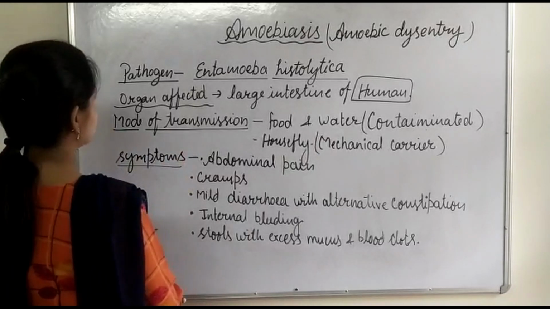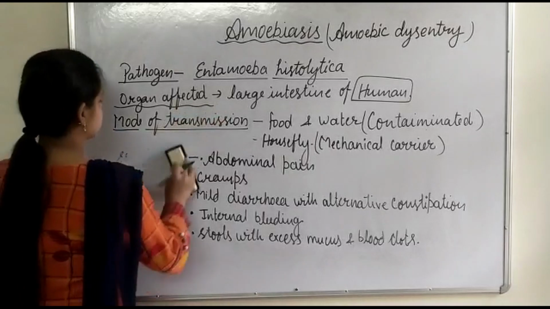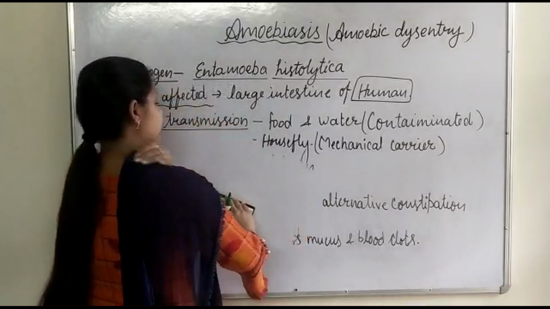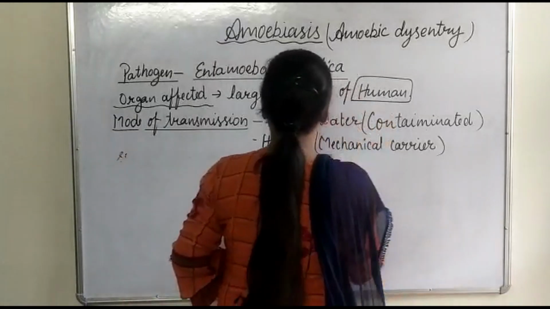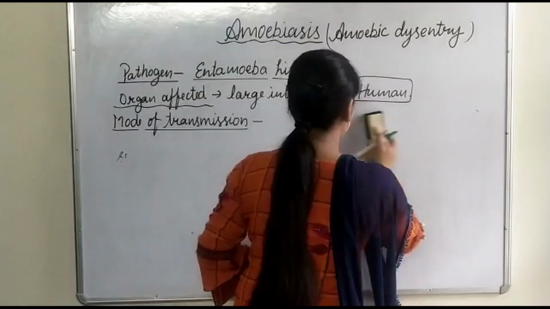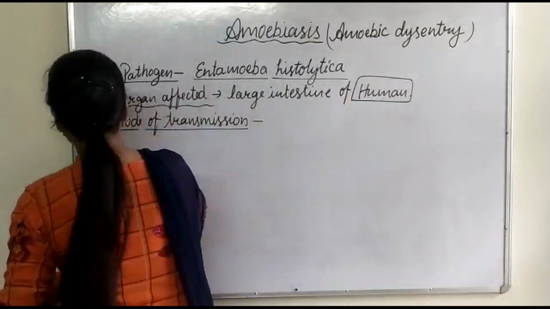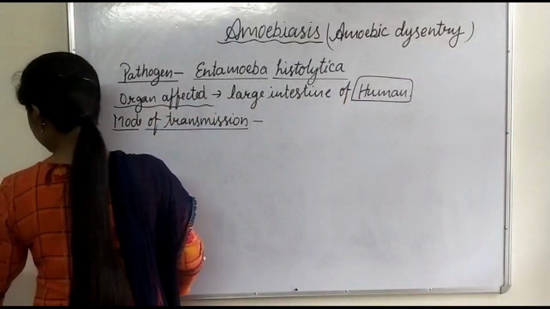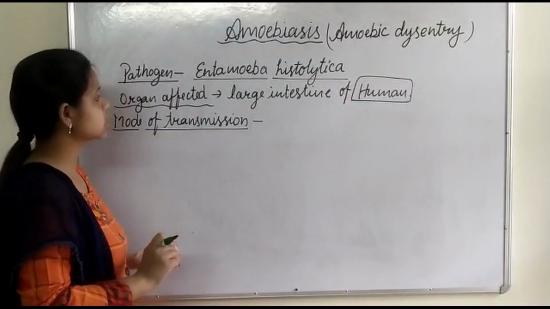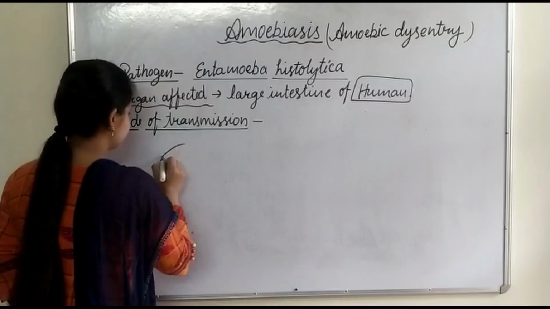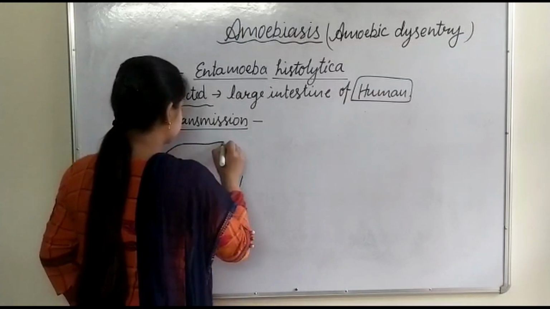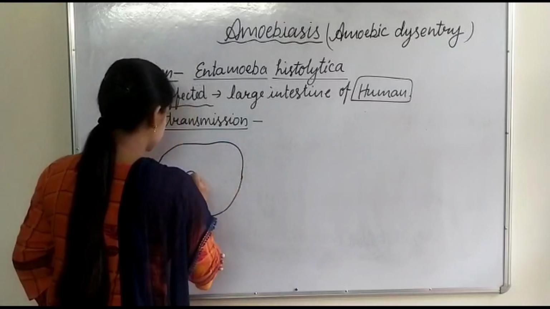This parasite lives in the intestine. Where does it live? In the intestine. The feeding stage of this parasite is called trophozoite, meaning the adult stage. Adult stage and feeding stage is called trophozoite. If we draw a simple diagram of it, that is simply the trophozoite.